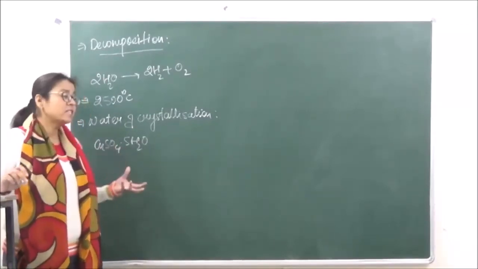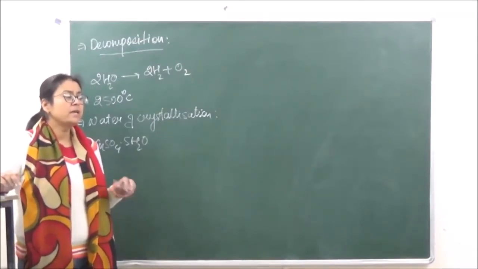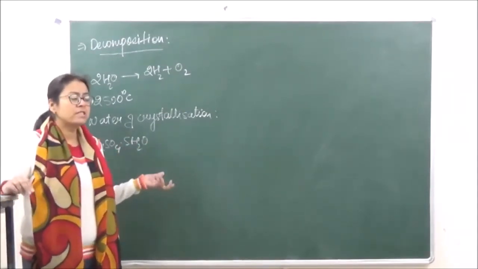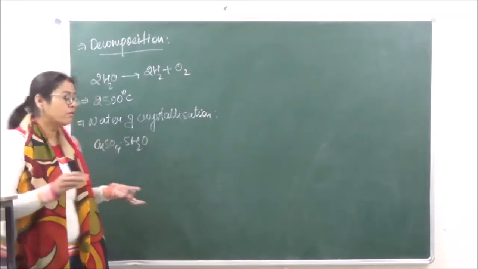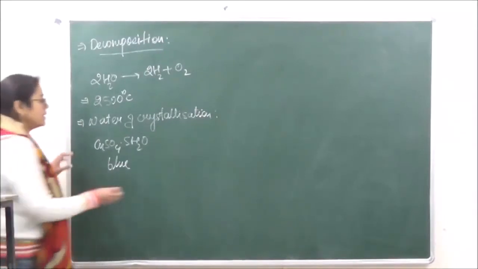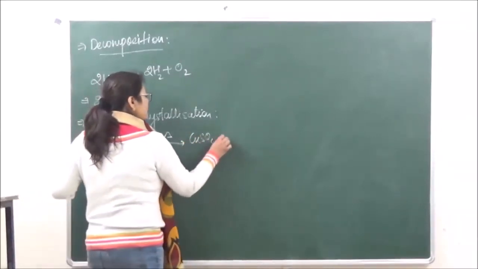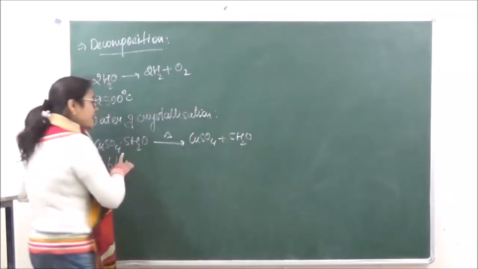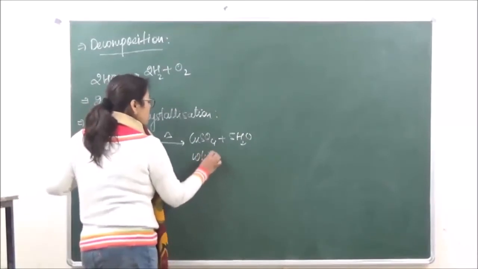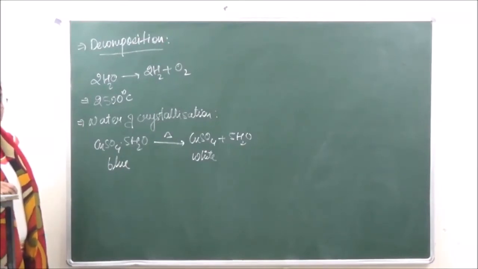Okay, so over here this dot 5H2O, that is going to be water of crystallization. As soon as you heat copper sulfate, this is pentahydrate we call it, it will immediately lose its water of crystallization. So copper sulfate, when it has water of crystallization, is known as hydrated copper sulfate, and this is blue in color. As soon as we heat it, it is going to give us copper sulfate plus 5H2O. The crystalline structure of copper sulfate over here is going to be distorted, and the color changes from blue to white. So when it loses its water of crystallization, it becomes a powdery substance rather than a crystal.